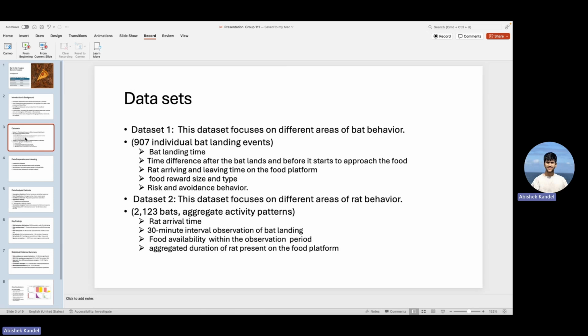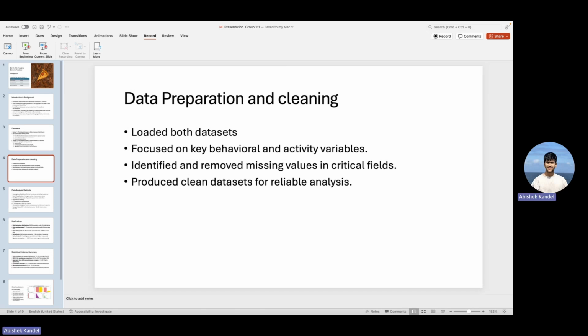And as with any real-world dataset, we encountered data quality issues that require careful cleaning before analysis. We conducted thorough data inspection of both datasets, checking data types to ensure variables were properly formatted and examining missing value patterns. Our cleaning process was conservative but necessary. We identified missing values in key behavioral variables, including approach time, risk behavior, and reward outcomes.